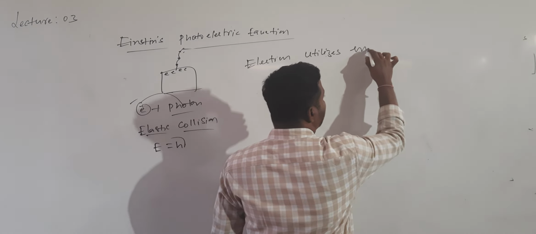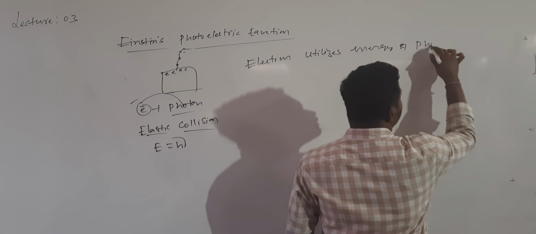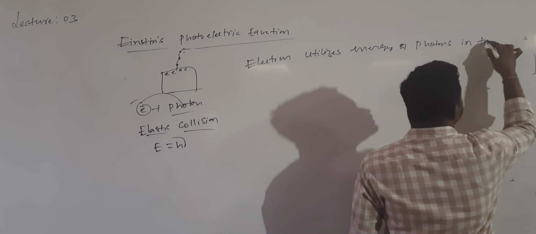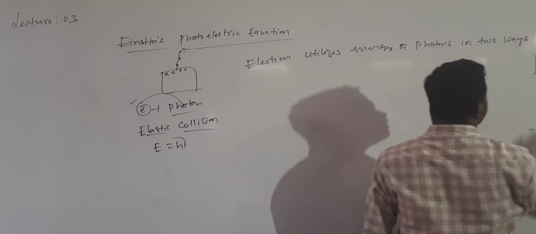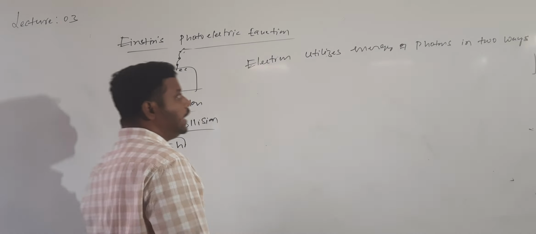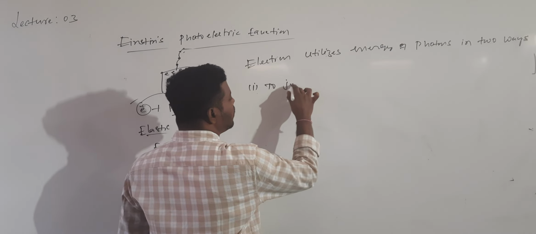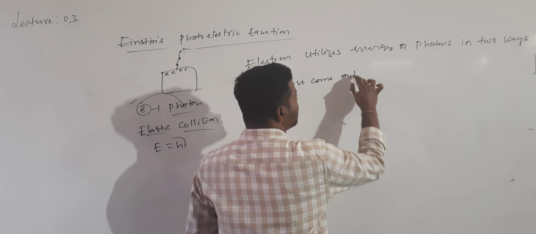the energy of the photon in two ways. In how many ways? In two ways. The energy of the photon is utilized by the electron in two ways. The first one is to just come out from the metal surface.